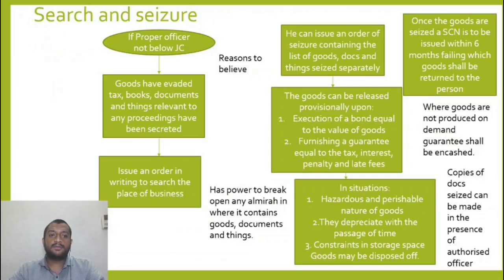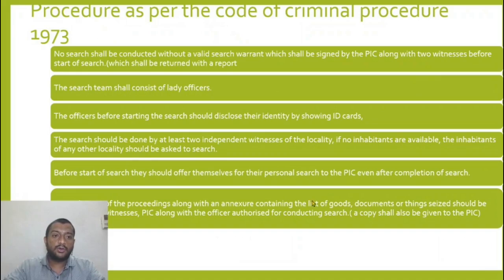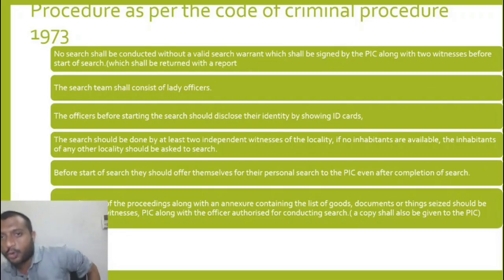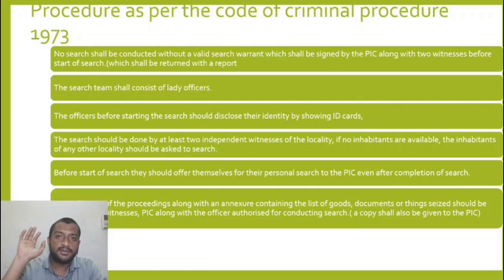So this is what a seizure is. Now, no search can be conducted without a valid search warrant, which shall be signed by the person in charge, along with 2 witnesses before the start of search. So once a search is issued, a search warrant is definitely required as per the Code of Criminal Procedure 1973. What does this mean? Once the officer visits your house, he has to show your search warrant, otherwise you should